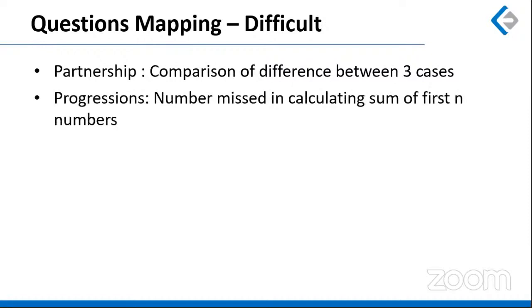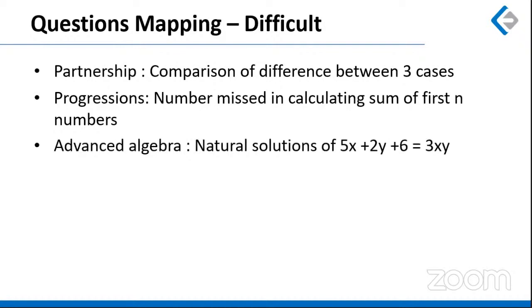A question from progression. So a student was counting consecutive numbers and adding them, and he misses out one number, and therefore he is getting an addition of 1775 instead of 1630. So the difference between these two was your missing number.